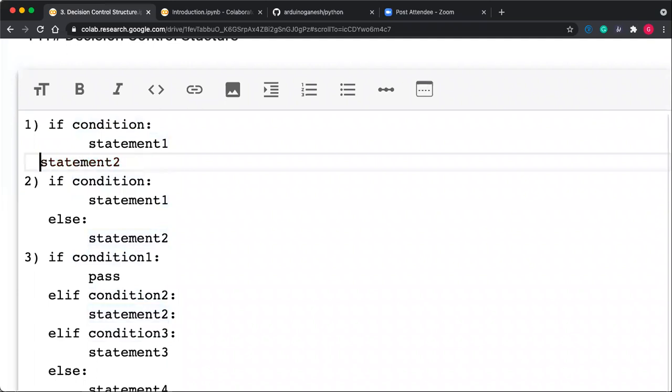Otherwise, suppose for example they have written this if condition like this. If this condition is true, only one statement gets executed. Statement 2 is not a part of the if. So this is very important to understand, because in Python indentation matters a lot. You can make a block of the if by using indentation.